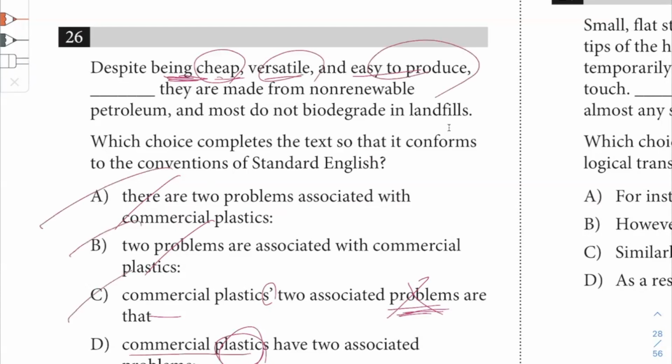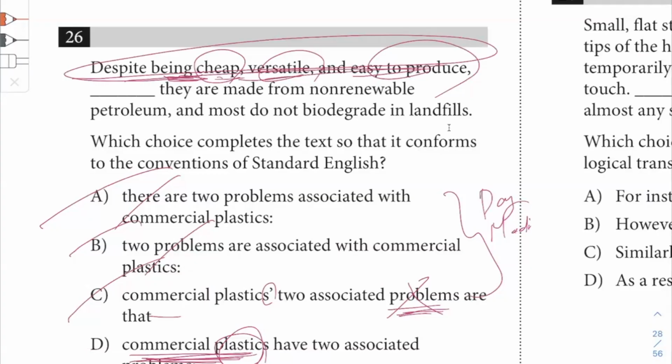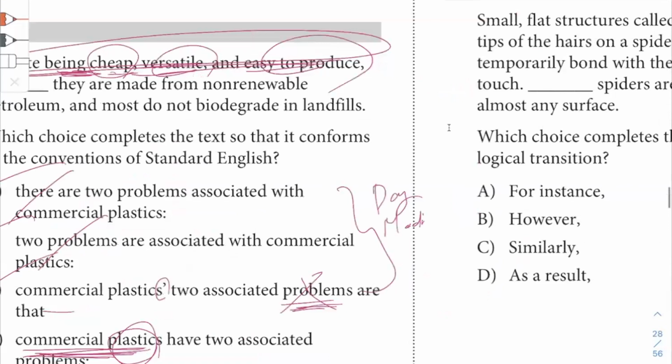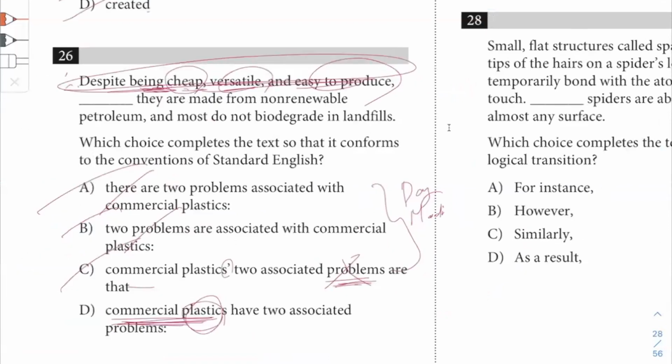So all these are instances of dangling modifiers. We don't want dangling modifiers. We want the subject, the very first word after the comma, to be the very thing that is being described in the dependent clause that modifies that subject. Okay, and that's it. So you see these kinds of questions quite often. Pay attention to these. If you understand this sort of technique and pattern, these questions are quite easy to answer correctly.